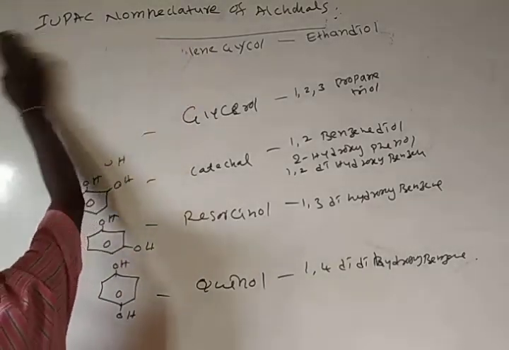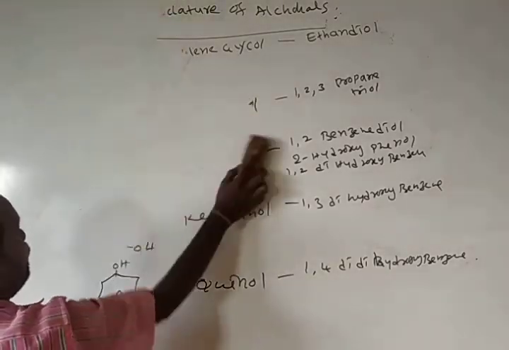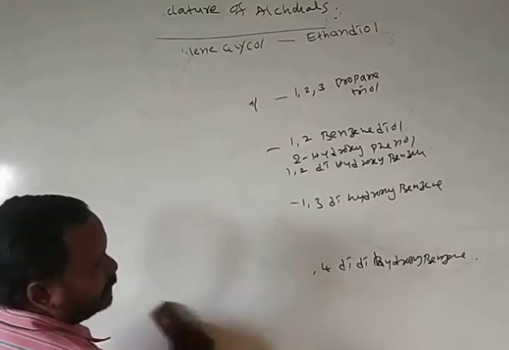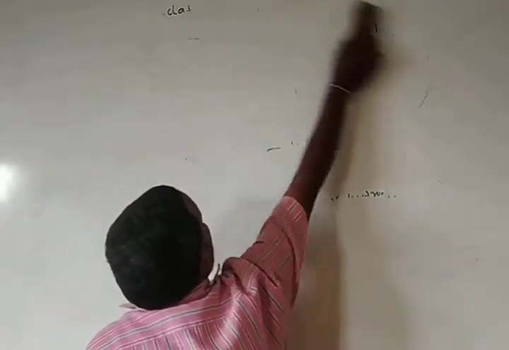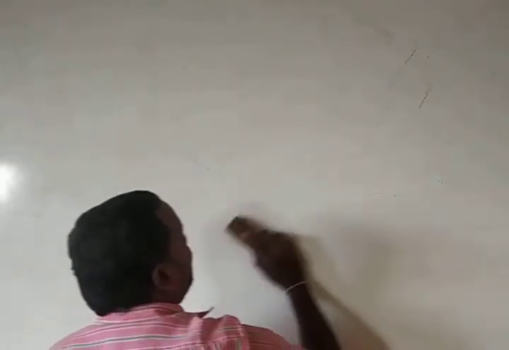In continuation, we will see the preparation of alcohols. First, we will see one or two preparations of alcohol, then we will move on to the preparations of glycol and glycerol. Different chemical reactions are there, and we will see those reactions in continuation.